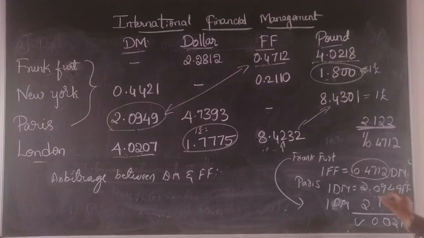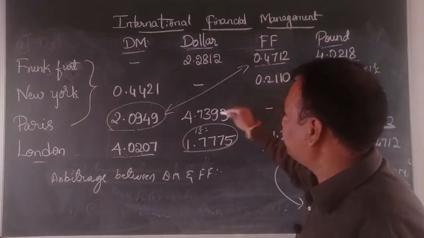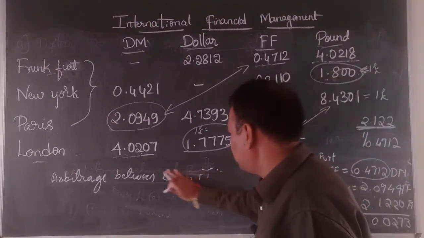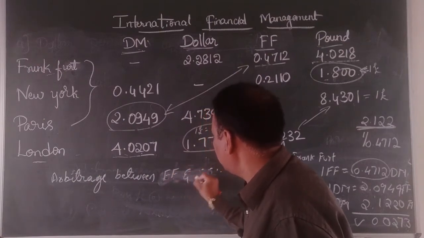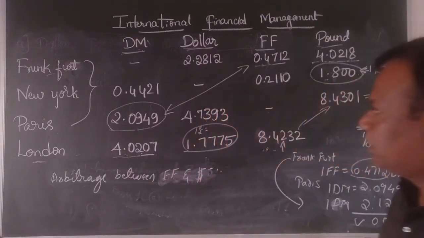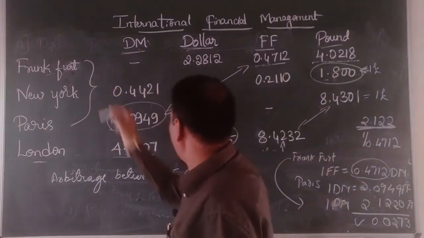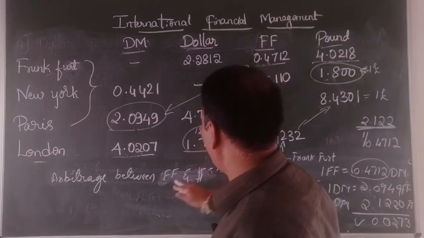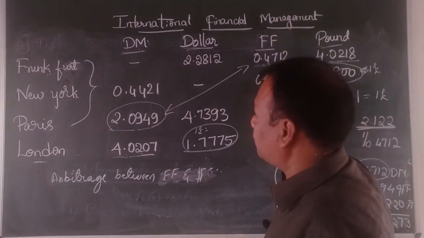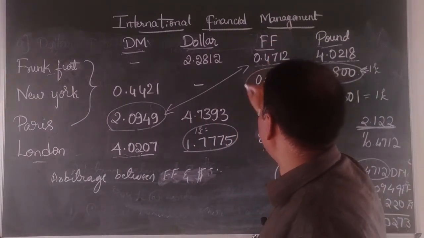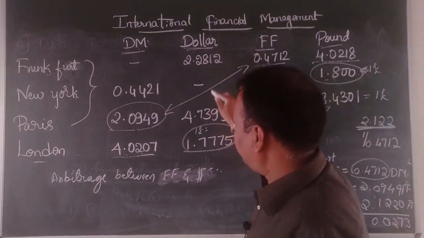And the last one is we can have arbitrage between French franc and dollar. The dollar will be traded in New York, and you can see dollar and Paris.